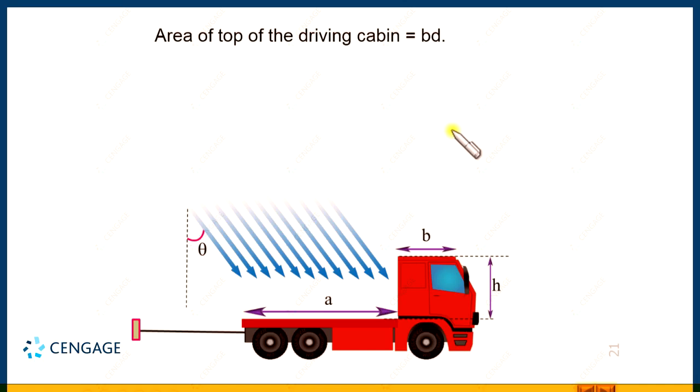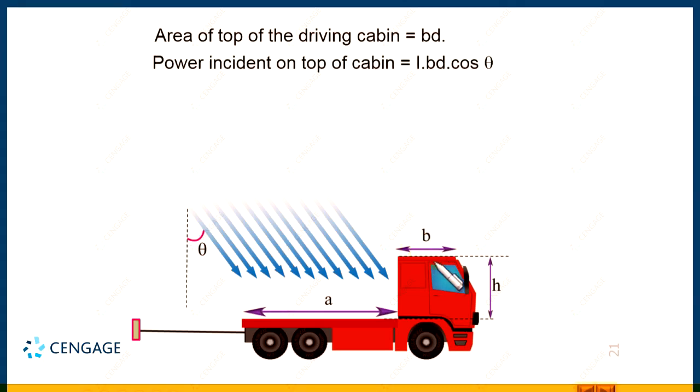And we know the radiation is incident on this surface at a certain angle, theta, with the normal. That means we can calculate the power incident on the top of the cabin by the formula I A cos theta, and A we have calculated as B multiplication d. That means power incident on the top of the cabin is equal to I multiplication B d multiplication cos theta. This is the power incident at the top of the cabin.